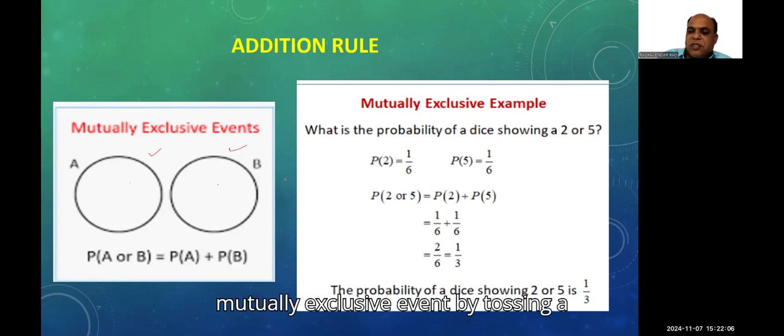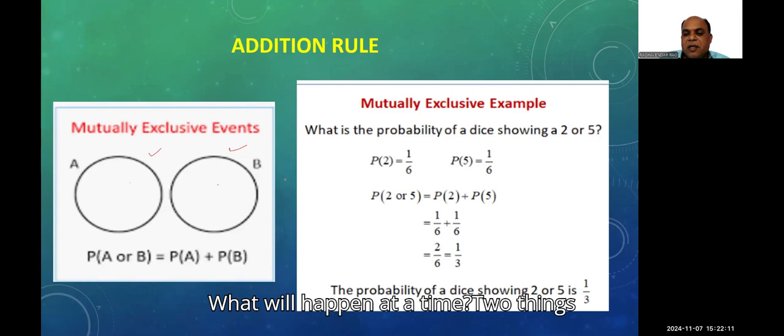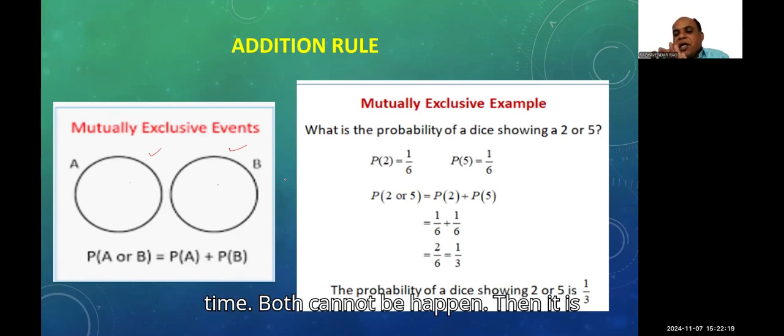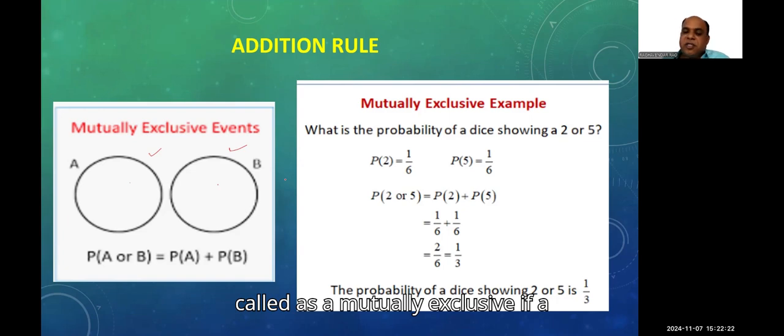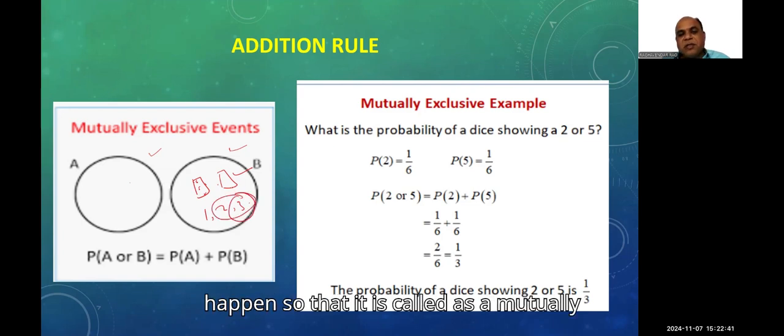What is an example of a mutually exclusive event? Tossing a coin. At a time, two things will not happen: either it will show head or tail, and both cannot happen at the same time. So it is called mutually exclusive. If I take a die with 6 faces, either 1, 2, 3, 4, 5 or 6 may come, but only one thing will happen at a time; 2 and 3 won't happen together. So it is called mutually exclusive events.